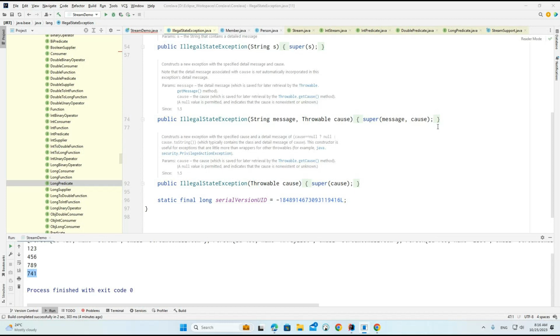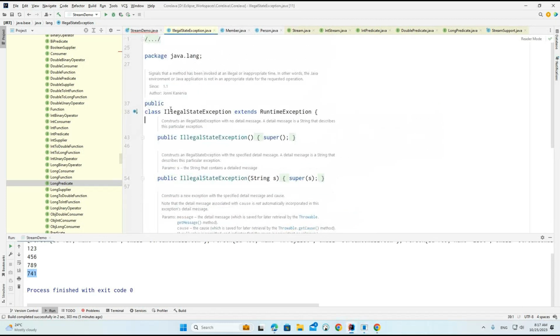We need to understand where exactly you got the exception, in which scenario, and what is the case to resolve it. Then only we can identify it.